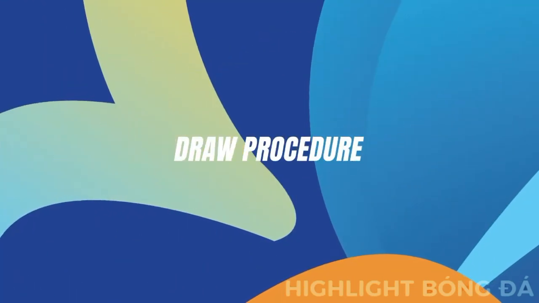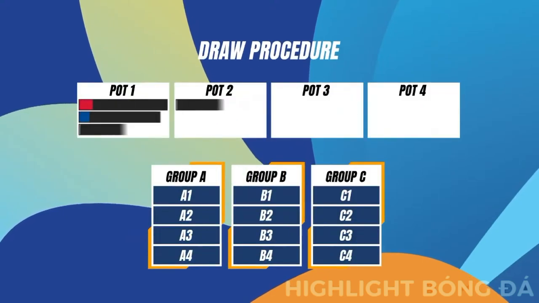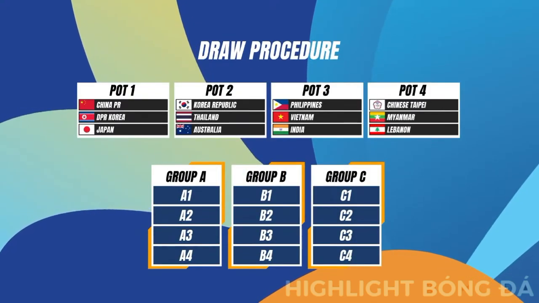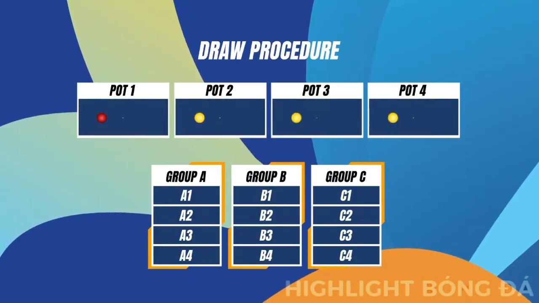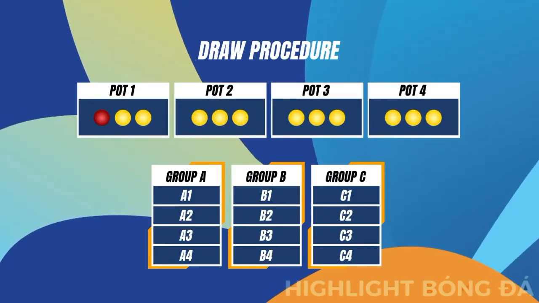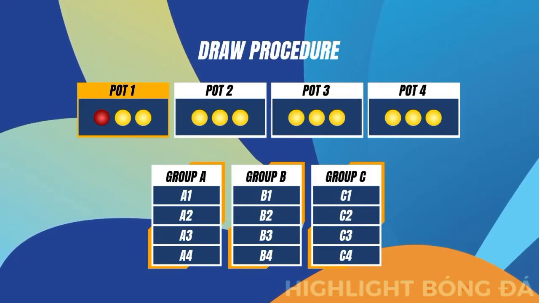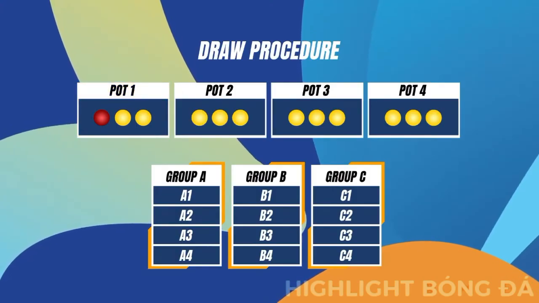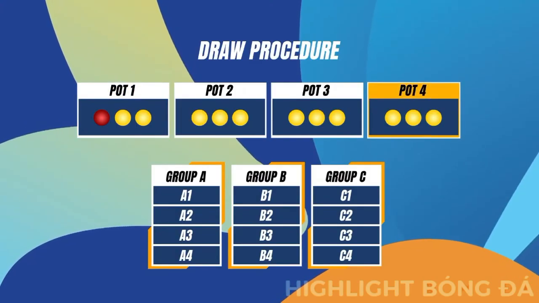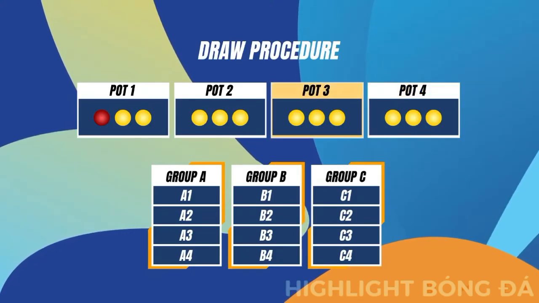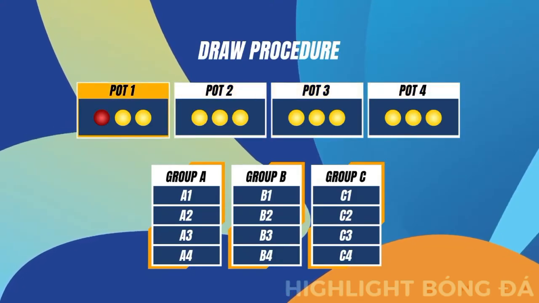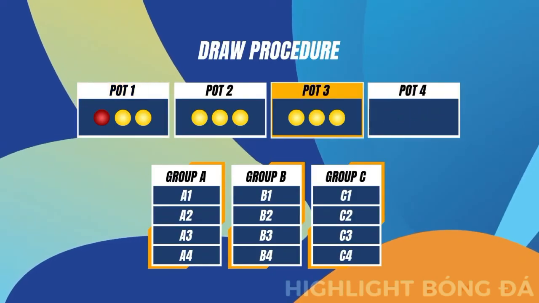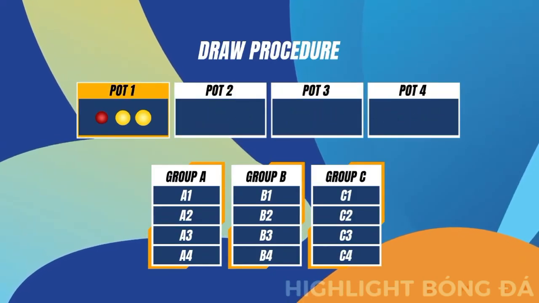Draw procedures. 12 participating teams are divided into different pots as per the seeding and pot allocation principle. The host association, China PR, will be identified by a different colored ball in Pot 1. The draw will be conducted in accordance with the following sequence. The draw will commence with Pot 4, followed by the order of Pots 3, 2, and 1 to ensure that the highest seeded teams are drawn last. Each pot will be completely emptied before moving on to the next pot.